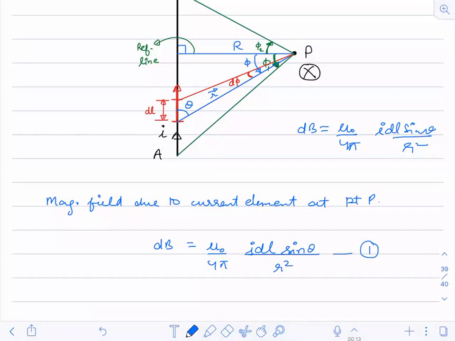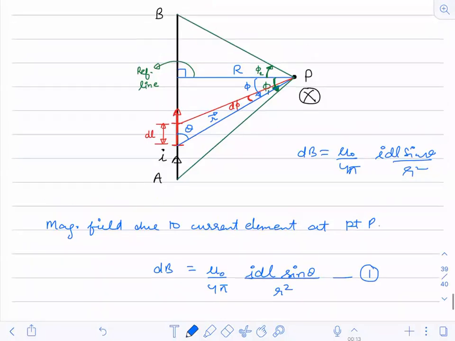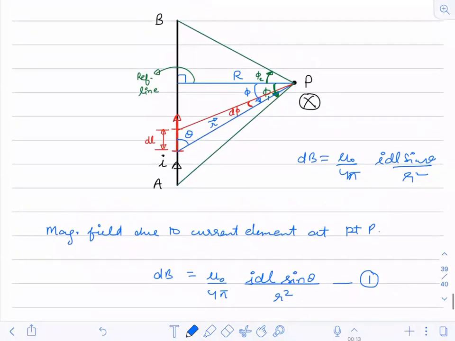Now, can anybody tell me how many unknowns we have in this equation? Suppose I want to integrate, to calculate for the complete wire, so I have considered DL length.